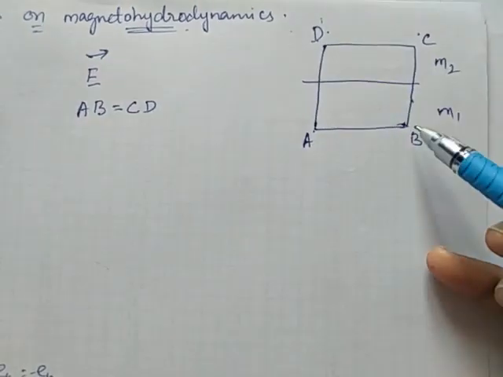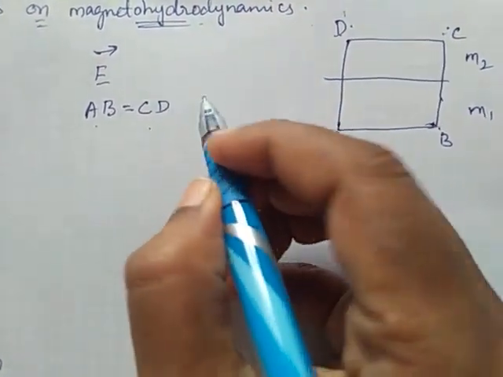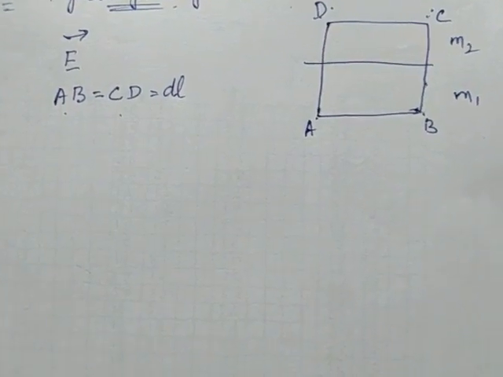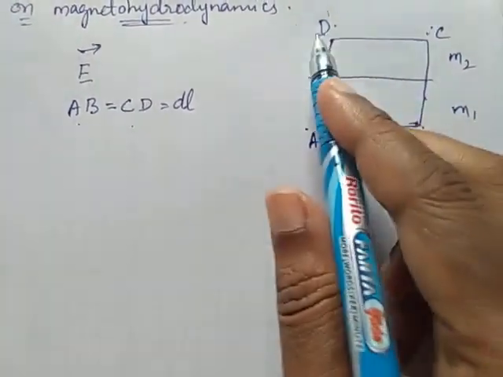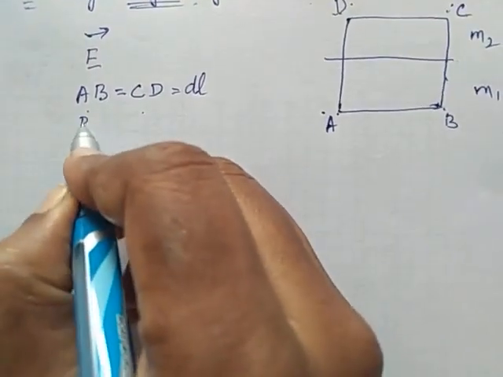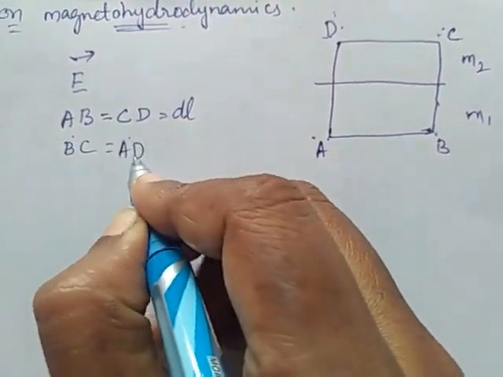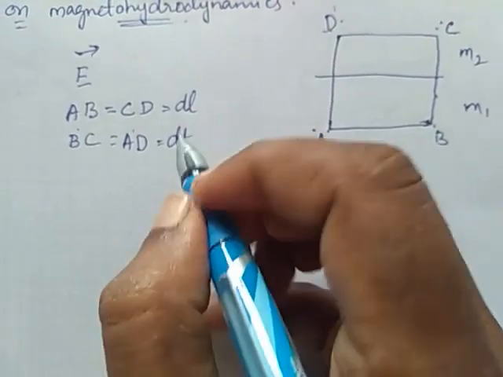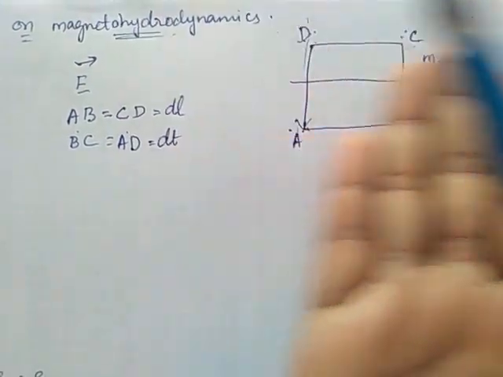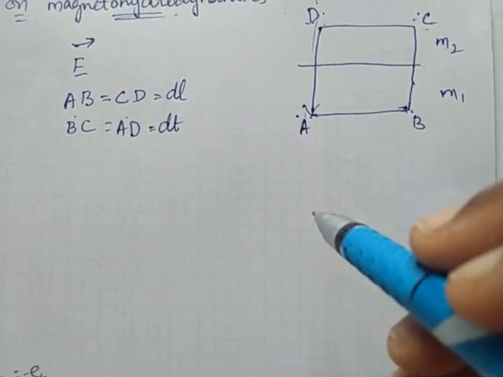Similarly, the length of AD is equal to the length of BC. I am taking AB as some length dl, and it is parallel to the surface. AB and CD are parallel to the surface. BC and AD I am taking as some value dt, and these are perpendicular to the surface.